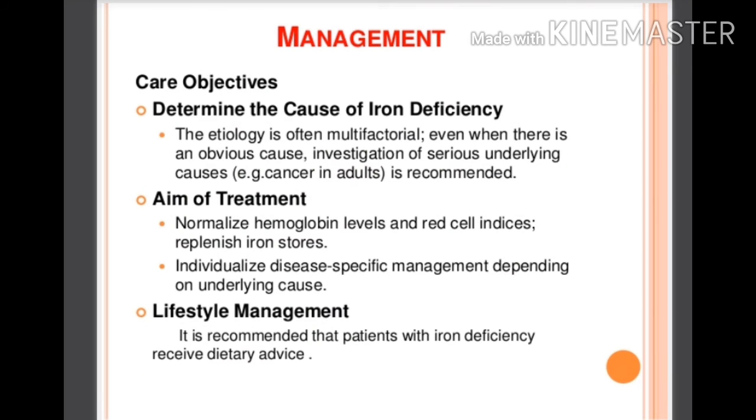Okay. Now we will see the management part of anemia. The care objectives are: determine the cause of the iron deficiency. The etiology is often multifactorial even when there is an obvious cause. Investigation of serious underlying causes, for example cancer in adults, is recommended. The aim of the treatment is to normalize hemoglobin levels and red cell indices and replenish the iron stores. Individualize the disease and specific management depending on the underlying cause of the anemia.